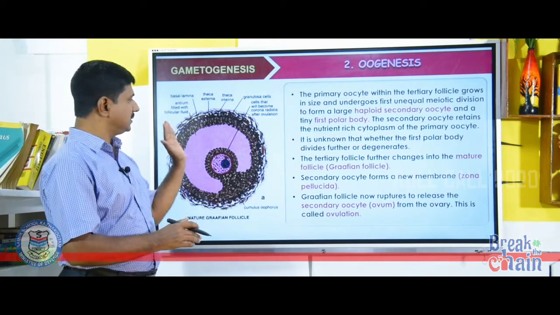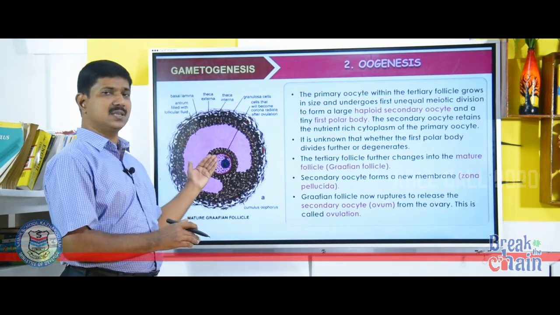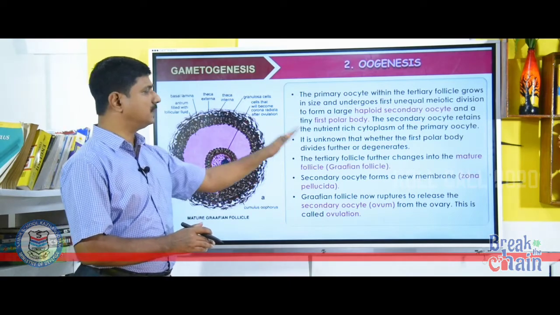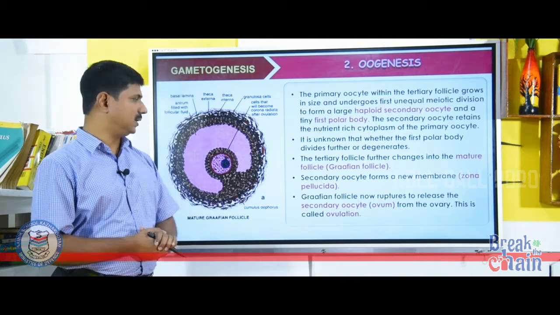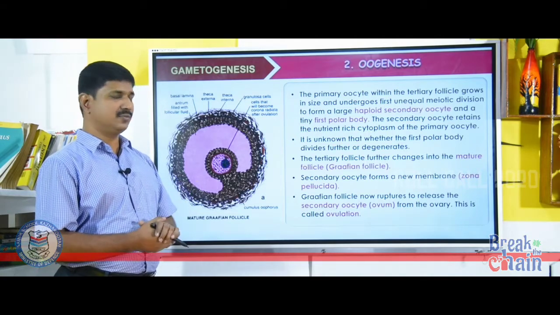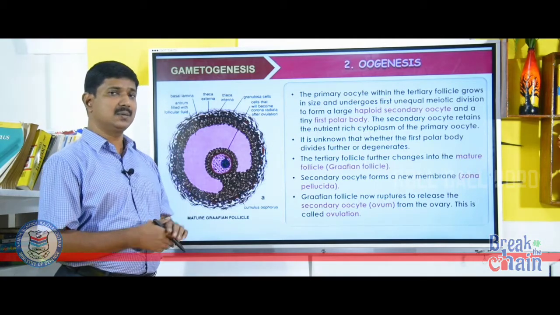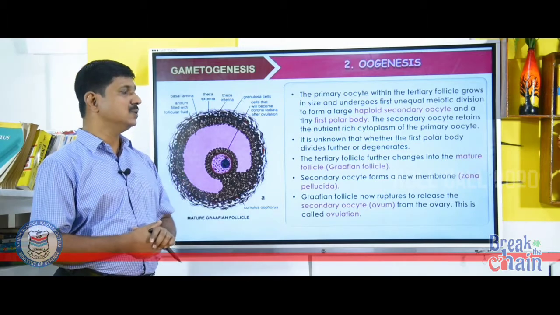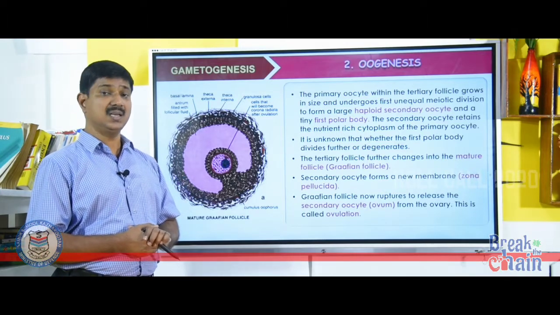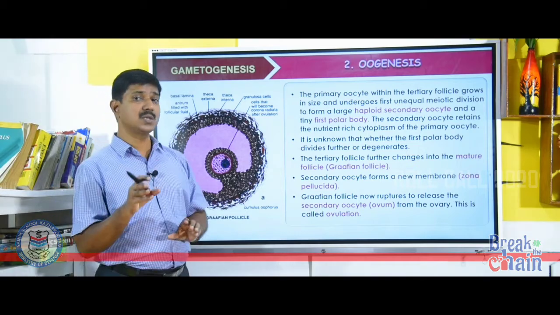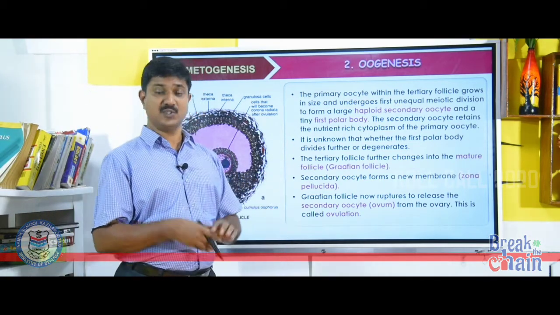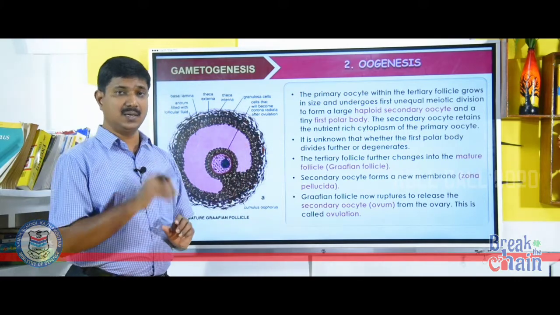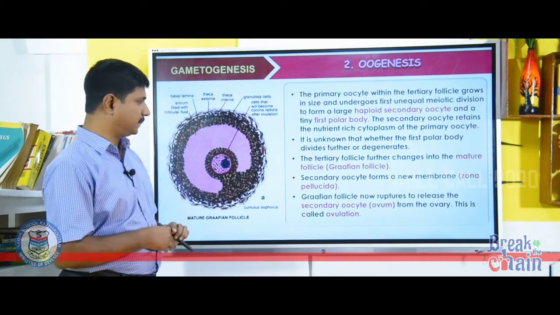That means the tertiary follicle, after the cell division, transforms into the mature follicle or Graafian follicle. Within the Graafian follicle, the secondary oocyte forms a new membrane called zona pellucida. We will study the function of zona pellucida later, during fertilization.